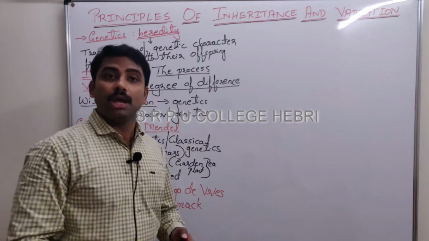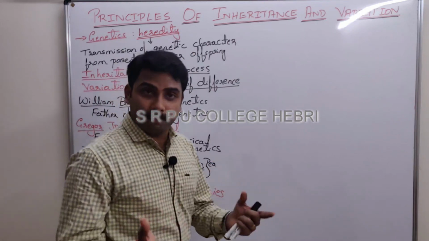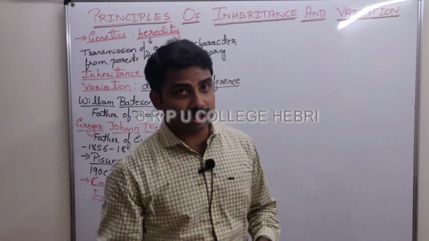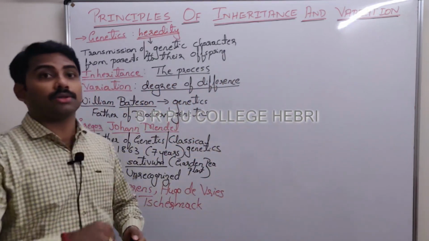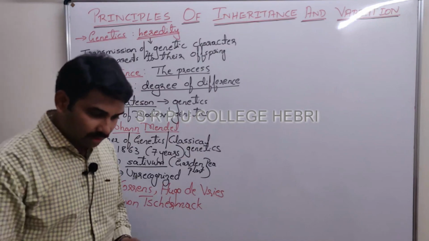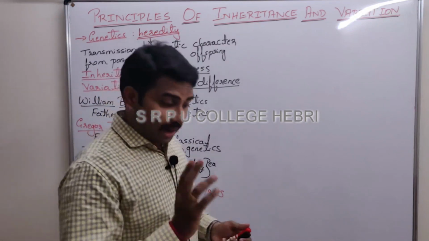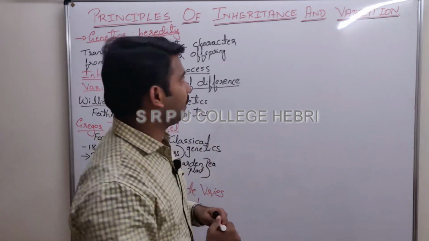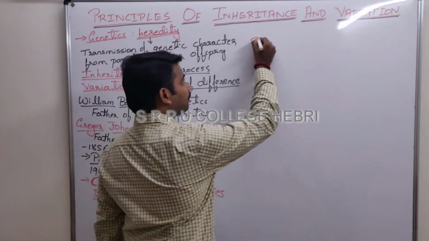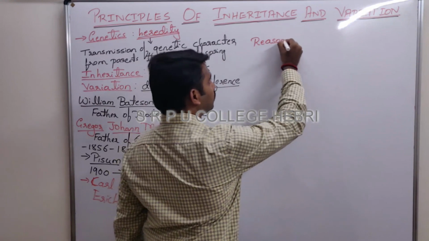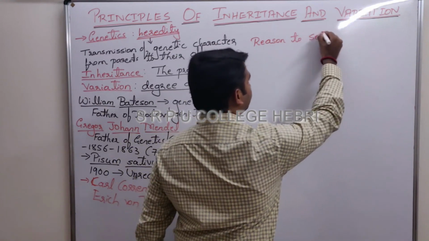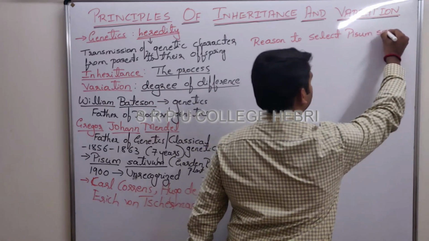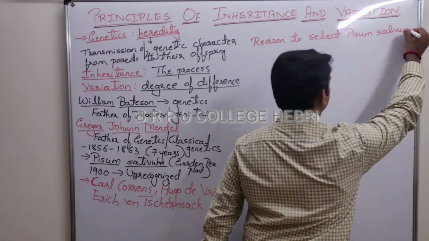My question is, why did he select the garden pea plant only? Why not coconut or areca nut? Don't say that, sir, in England or in Austria it was not available. In 10th you have studied this, and I hope you remember that. Mark it as a 2-mark question. Write down the subheading: reason to select Pisum sativum. Mark it as a 2-mark question.